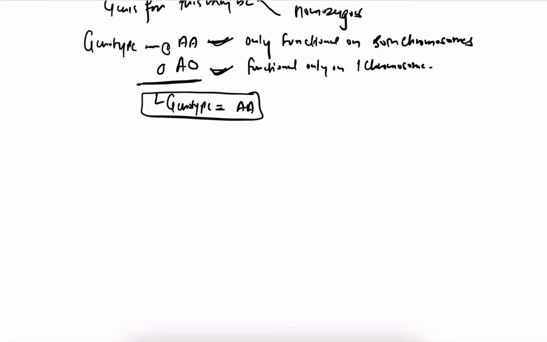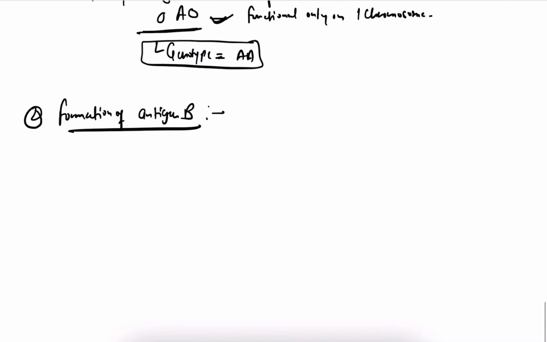Next is the formation of antigen B. How does antigen B form? There is an enzyme, galactosyl transferase. This galactosyl transferase enzyme will transfer the molecule galactose to H substance. Here also one thing is common, that is H substance.